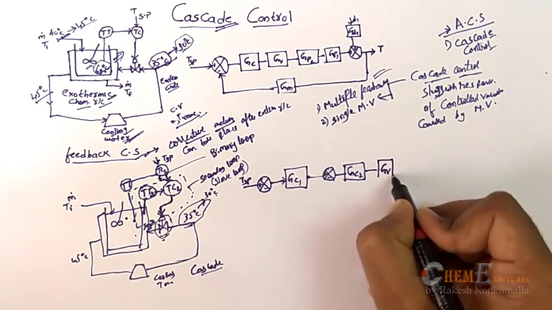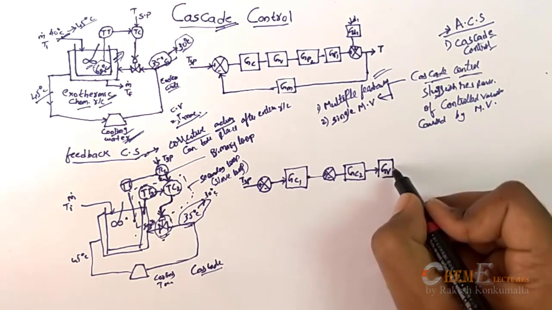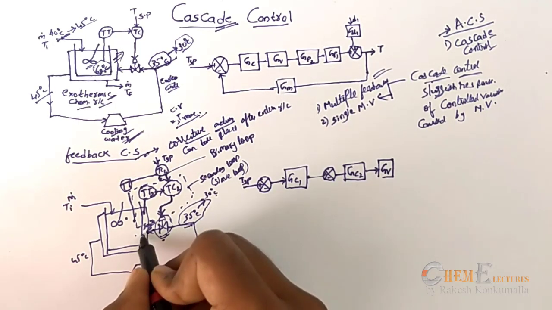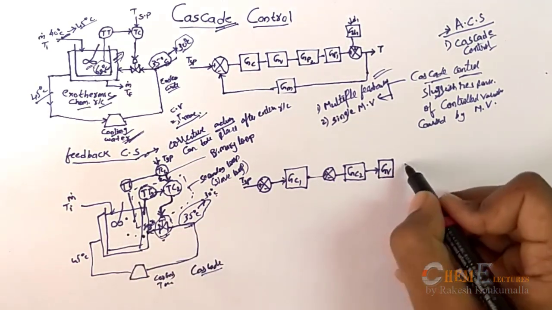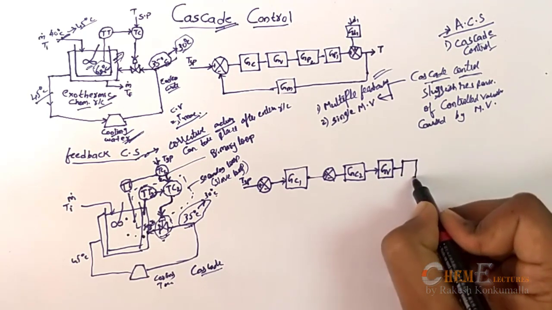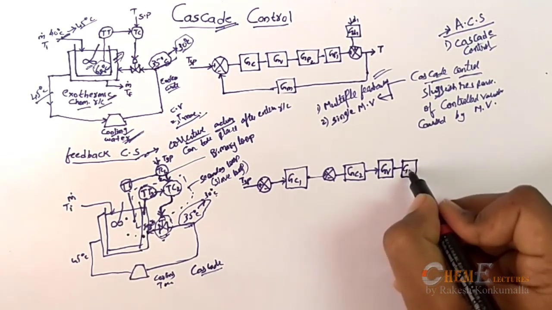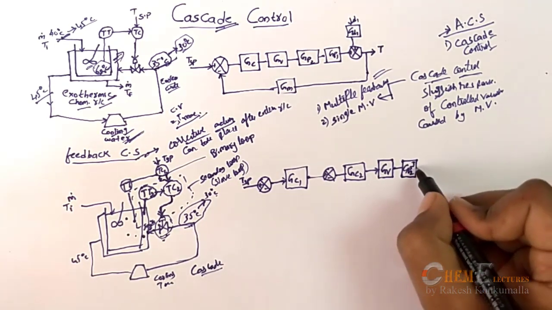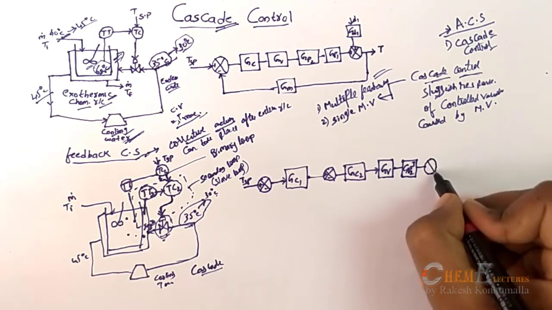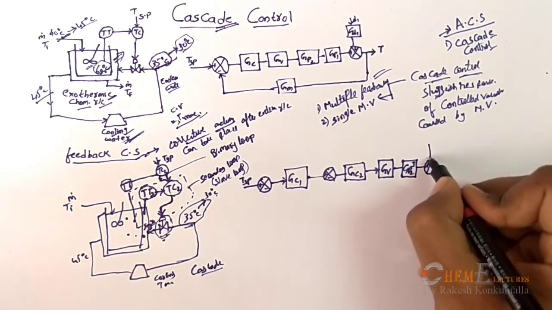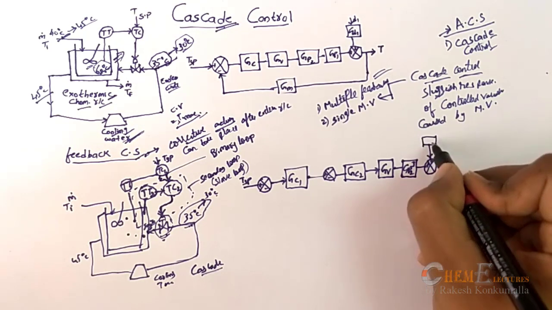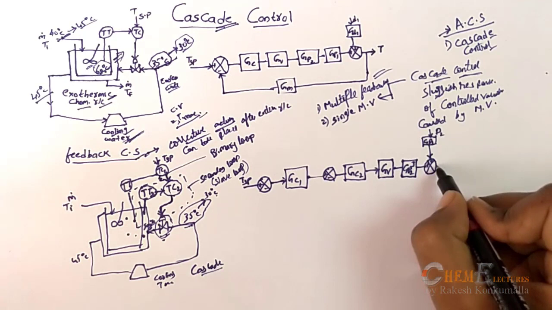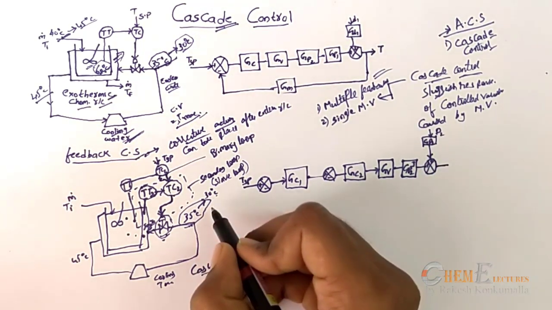let it be GV, the transfer function, and this transfer function will enter the process of the jacket later to the process. So from this GP2, that is the jacket process, after that it will be the secondary load disturbance GD2 to D2, like 35 to 30 degrees disturbance variable.